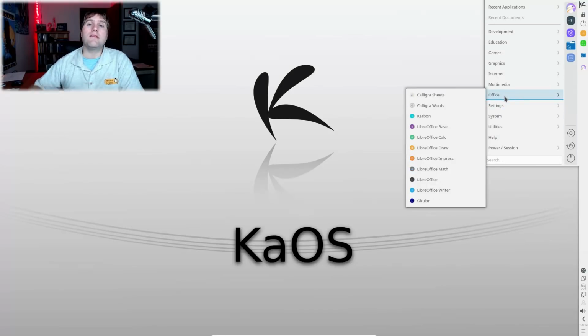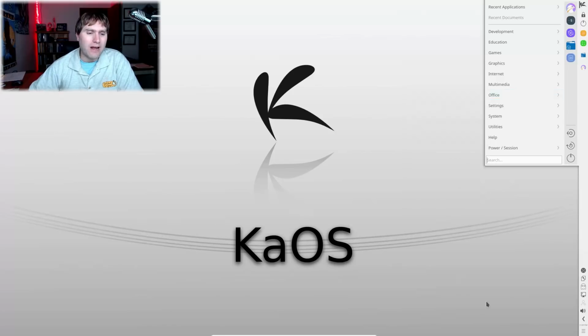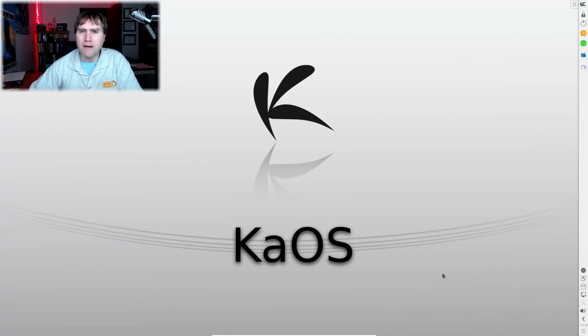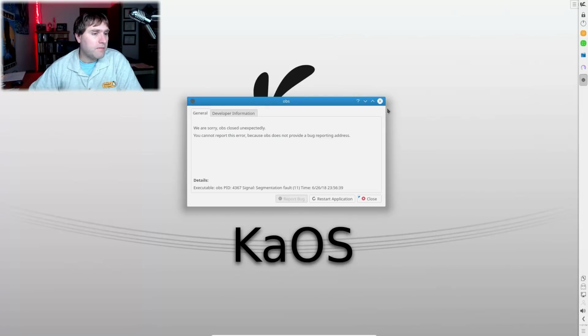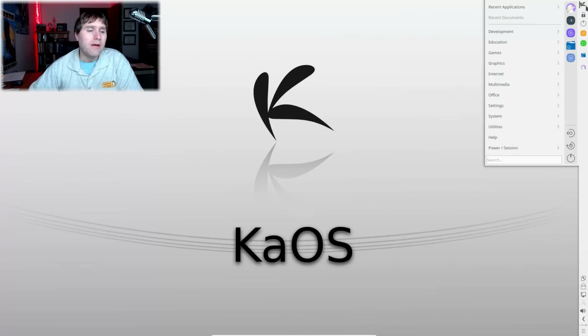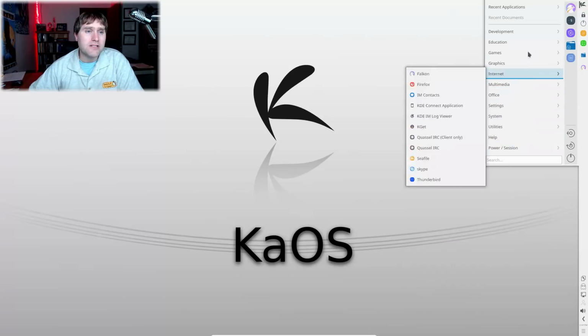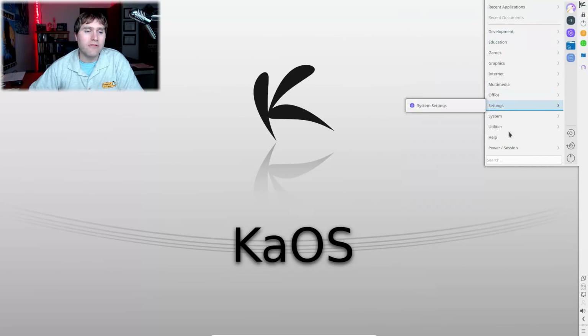But if you need to use either external applications or KDE specific or Qt specific applications, this would be one of those desktops to use. Looks very good, sharp. It seems to be fast. When I closed OBS, it did give me a close unexpectedly. It didn't close unexpectedly. I clicked the close button, so I'm not sure what was up with that. But the time I'm on here, it seems pretty stable. It looks nice. I like this theme as much as I don't really care necessarily for these general types of themes.